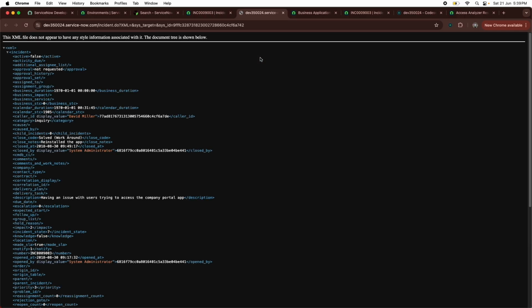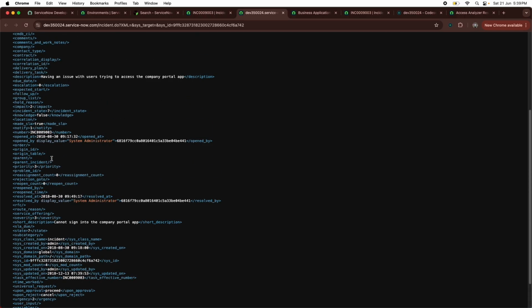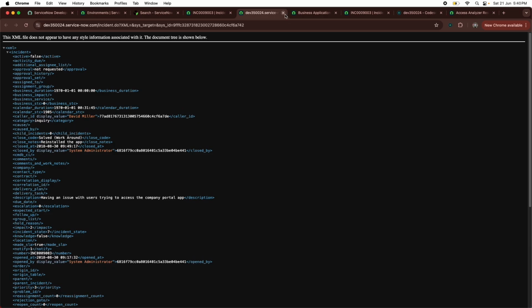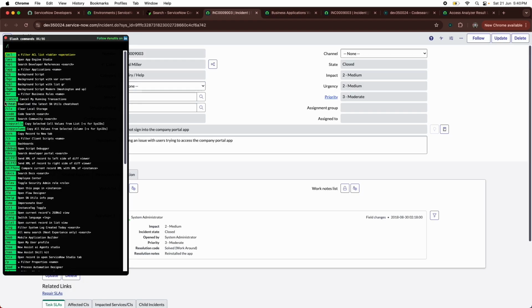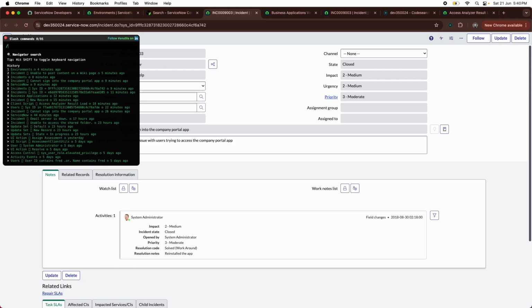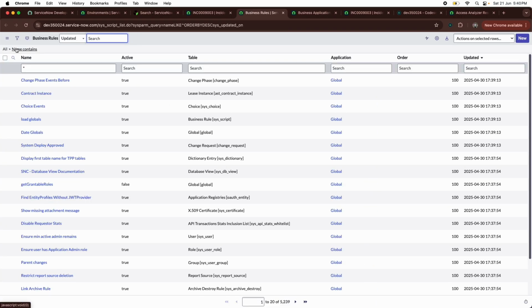And everything opens in a new window, which is very, very good. This is the XML view in a new window. Okay, go back. Let me expand it again. And there are so many other things. See, BR for business rule. If you just type /br, that's it. It opens the business rule list view. So it saves a lot of time for all of you.